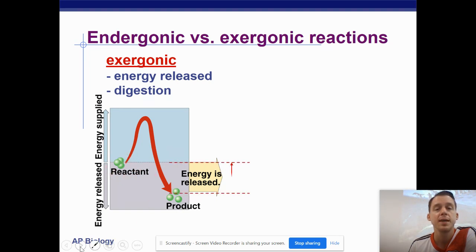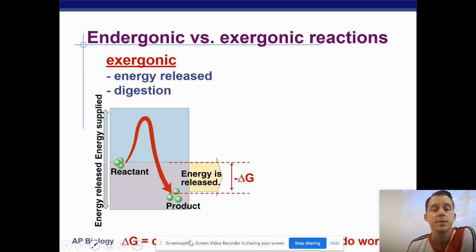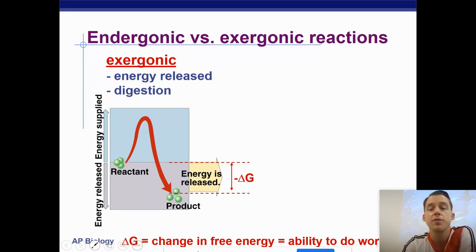molecules. And negative delta G, the delta G refers to, as you can see here, the change in free energy. Free energy is the energy that's available to do work. So basically, by undergoing this reaction, we have released energy, and some of that energy, it is possible to capture it and to do work with it.